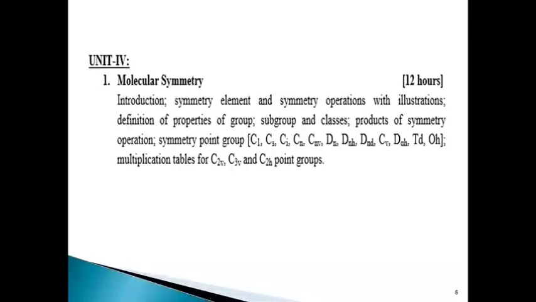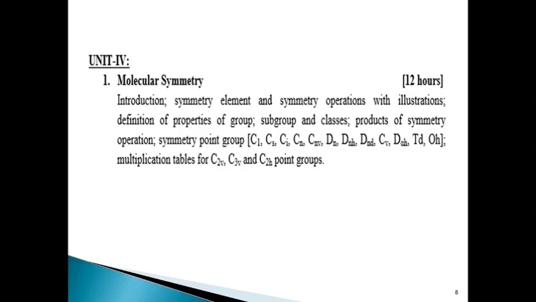Now, Unit 4, that is molecular symmetry. This chapter is very important in future for MSc study, particularly in group theory.